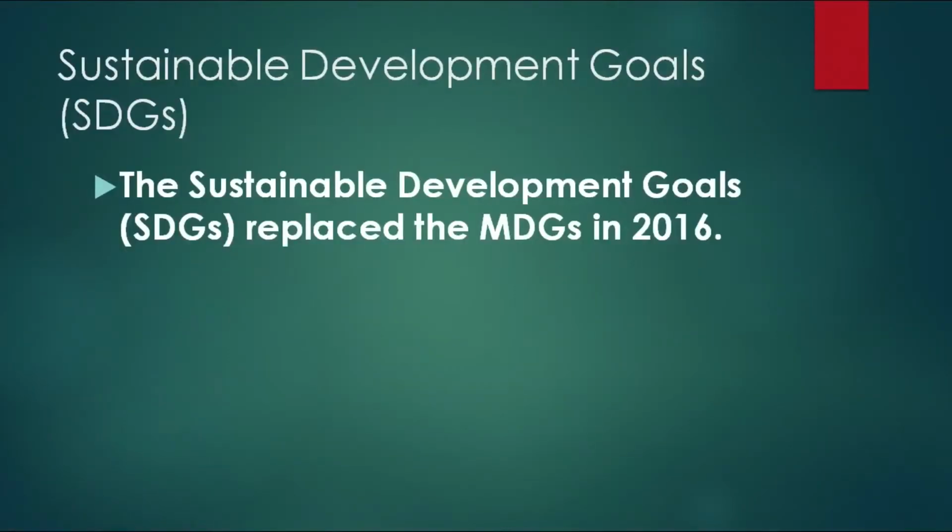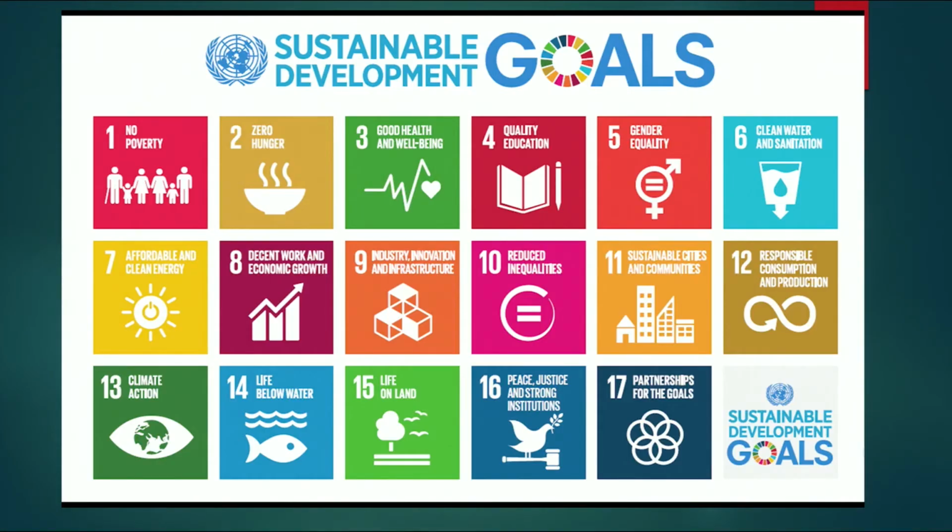Now, a review was done, and then the world as a whole through the United Nations came up with something called the Sustainable Development Goals, which replaced the MDGs, and we came up with the SDGs, as they are called, in 2016. Now, the SDGs have something like 17 goals, and they're carrying forward the agenda of the MDGs, right. You're still talking about poverty eradication, hunger reduction, gender equality, protecting the water, protecting the air, etc. In short, you are talking about ensuring that our environment is safe, right.